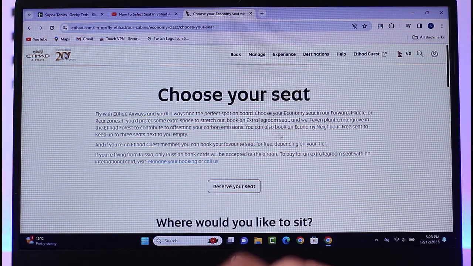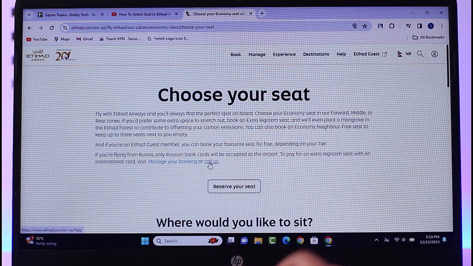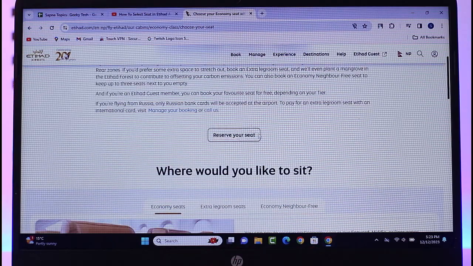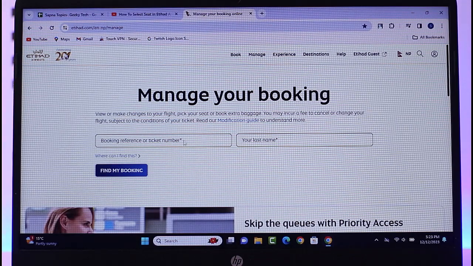Go ahead, read it out if you would like to. Otherwise, you can choose to manage your booking or tap on this call us to directly call them and confirm it. Otherwise, simply tap on reserve your seat. And again, it will ask you to enter your reference ticket number and your last name, and tap on find my booking.